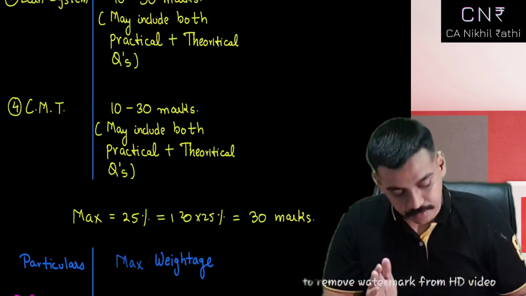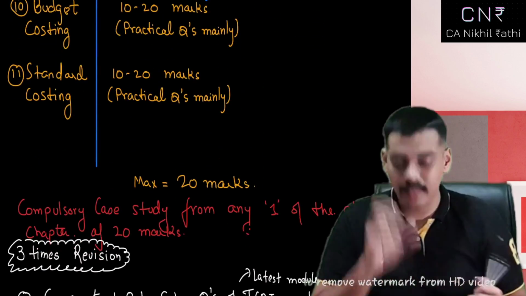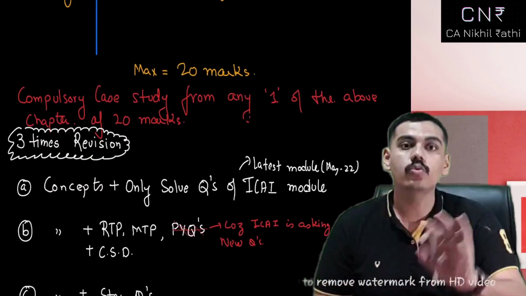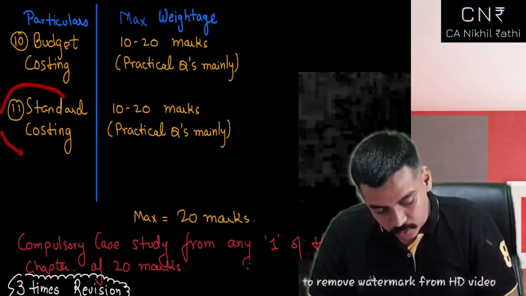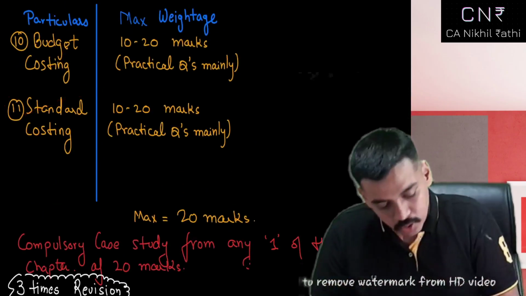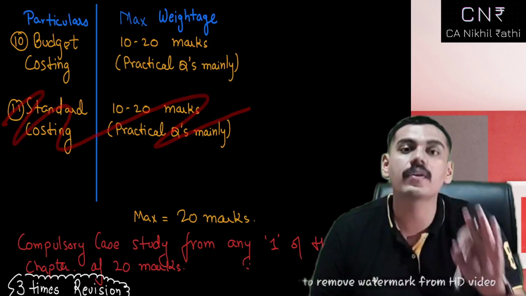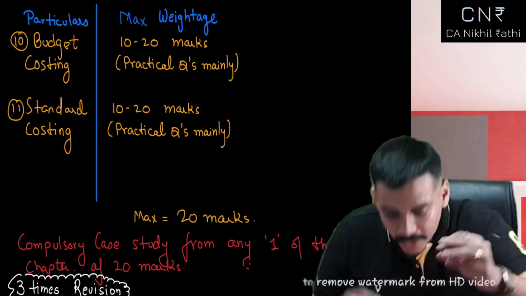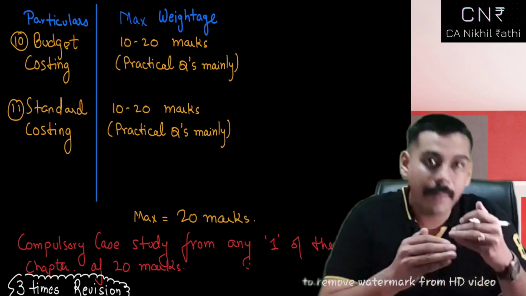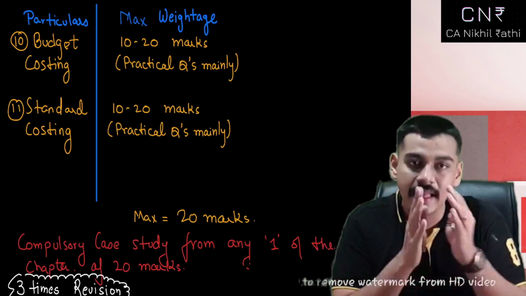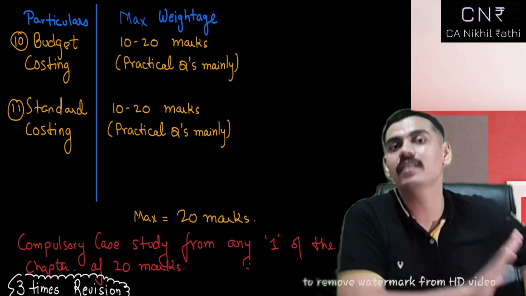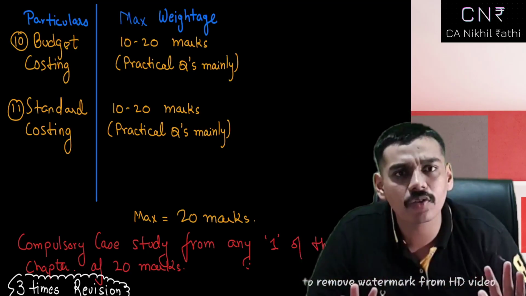Please understand it. And last, now, so sir, what you are saying is, sir, you could leave standard costing? Yes, you can leave. As a teacher, I won't recommend it, but as a colleague, as a fellow student, as someone who has cleared the examination recently, you can leave standard costing.